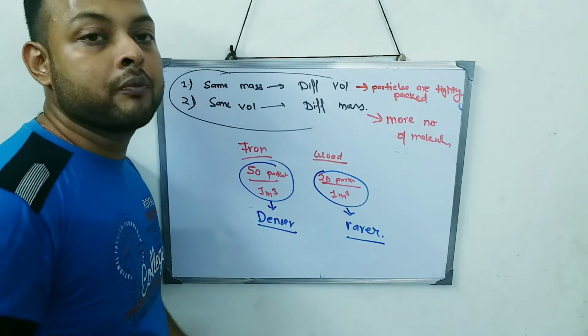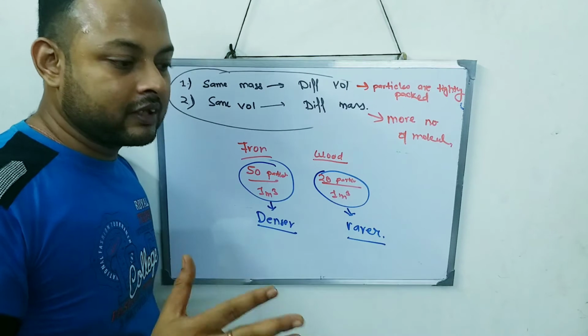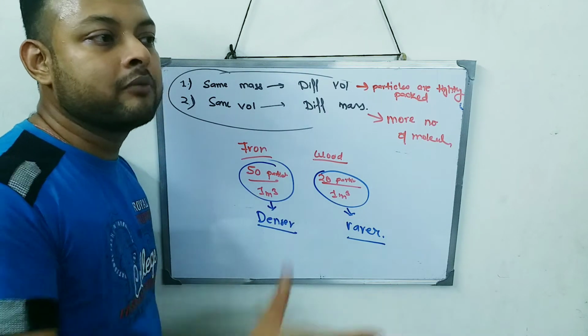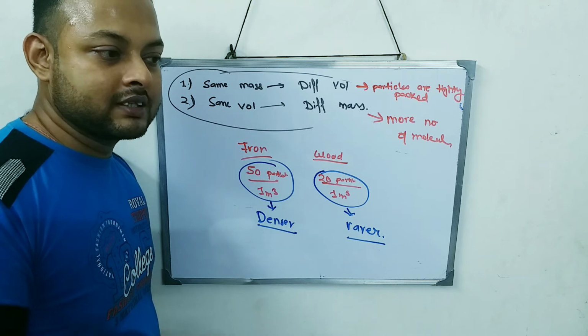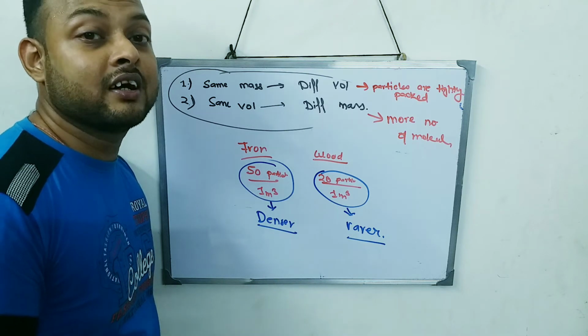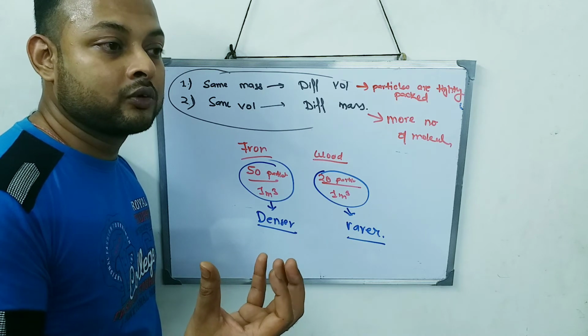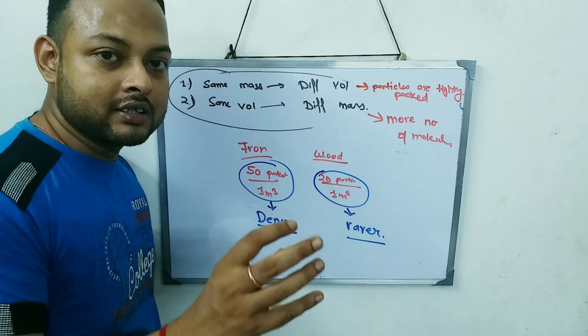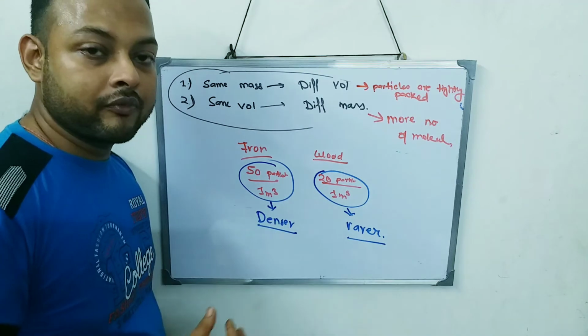I'll give you an example. If the milkman who gives milk to your house doesn't add water, then the milk is denser. In Hindi we say the milk is very thick, it is dense.